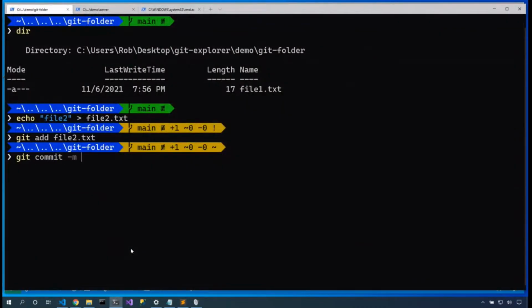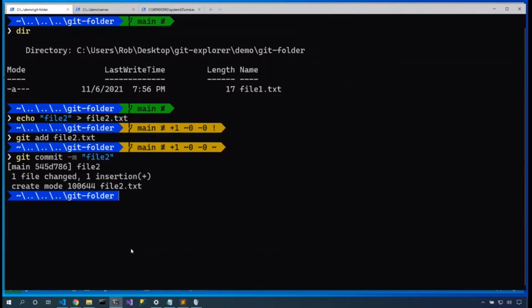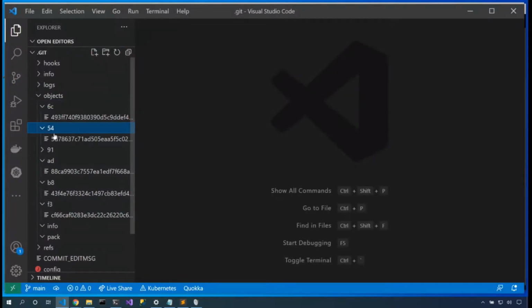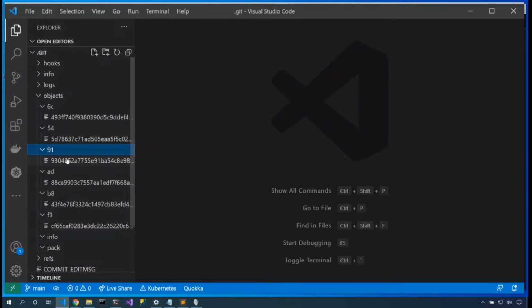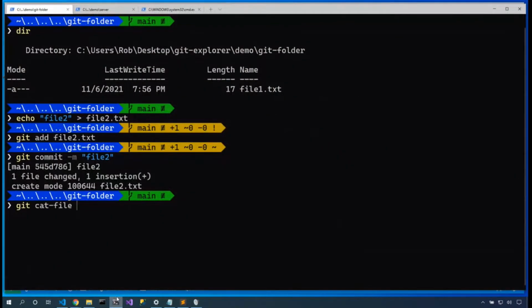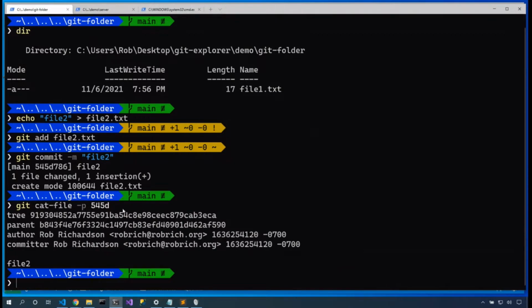Now let's commit it. git commit -m file2, and now we've got a new commit, 545D. So back in here, here's 545D, and we also have this tree node in the middle. Now let's take a look at that 545D. git cat-file -p 545D. Notice that I don't need the whole commit, only just the beginning. And that references this parent node and also this tree node. Keeping track of this is kind of getting a little bit confusing.